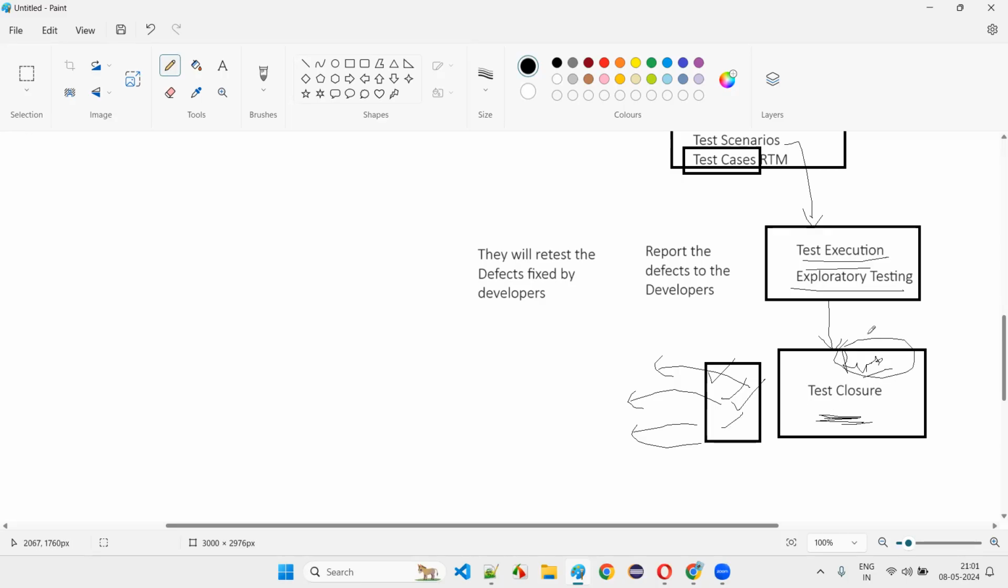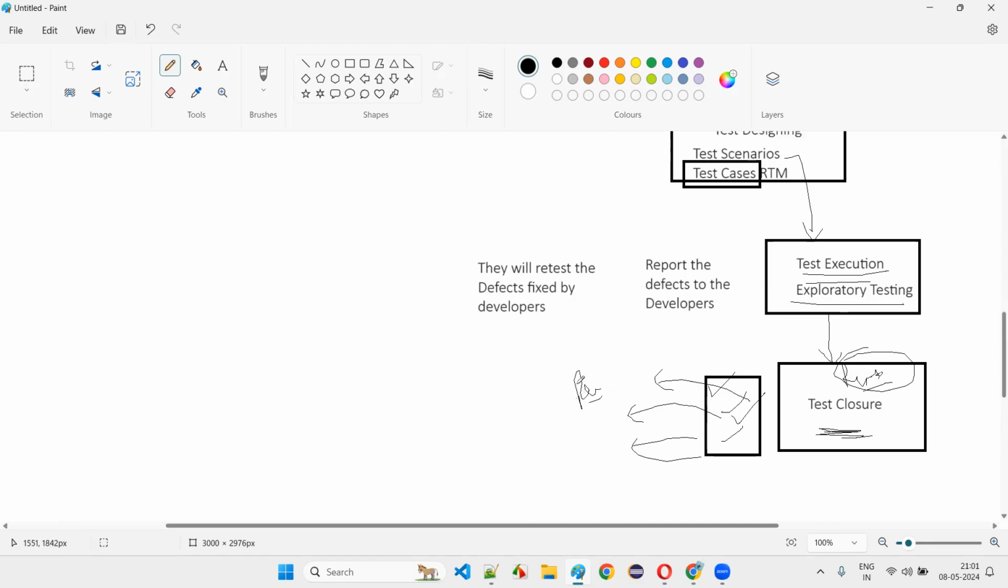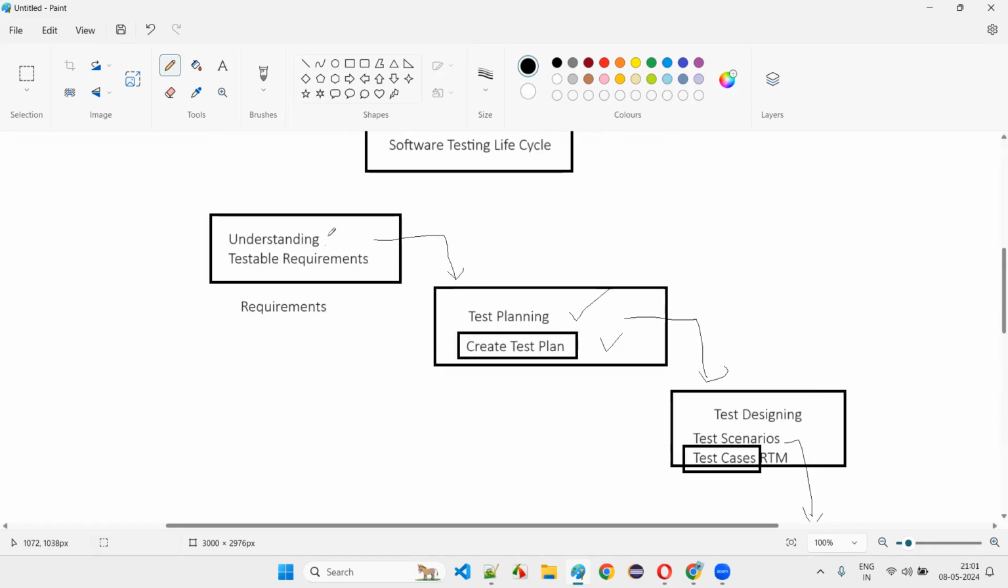And looking at these reports, quality reports or whatever reports you say, the required people among the stakeholders will take a decision of releasing the software into the market. Okay, this is what happens with the software testing team, guys.